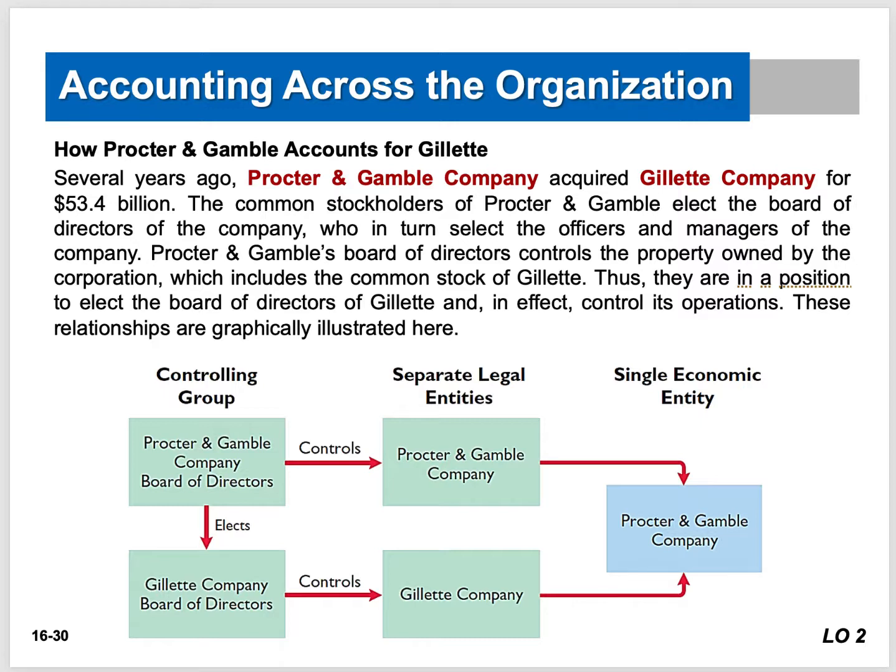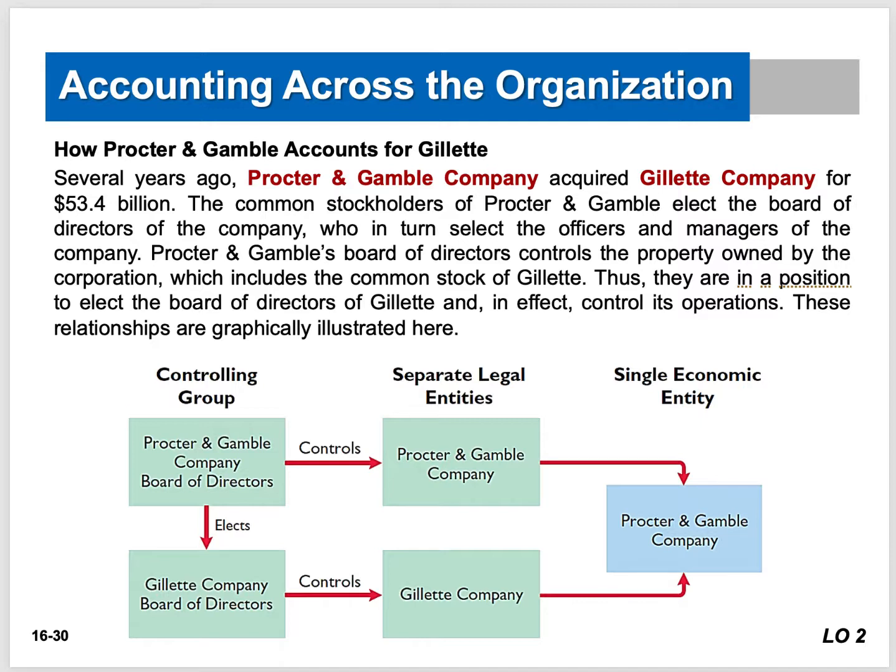So if you look at the example here, Procter & Gamble company is like a single entity. And underneath that single entity, there's a bunch of other controlling groups and separate legal entities, right? So the Procter & Gamble company board of directors controls the Procter & Gamble company. That makes sense, right? Because the board of directors of one company controls that company's assets, liabilities, all that stuff.